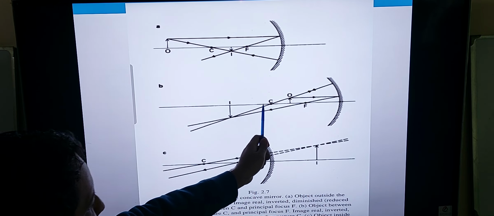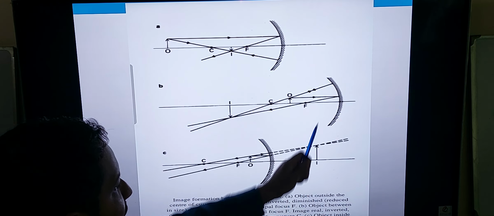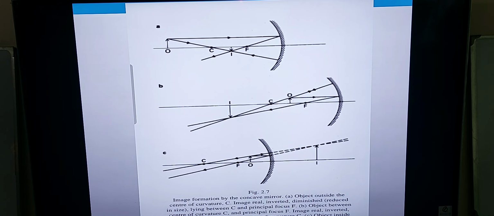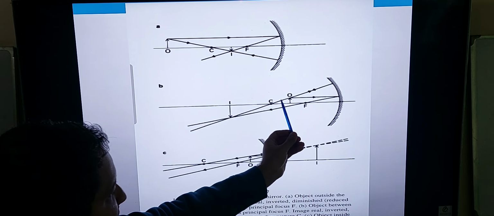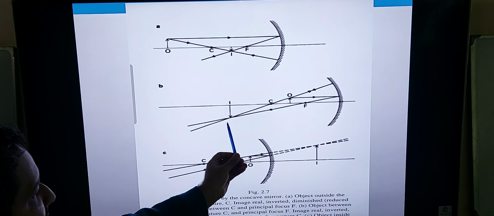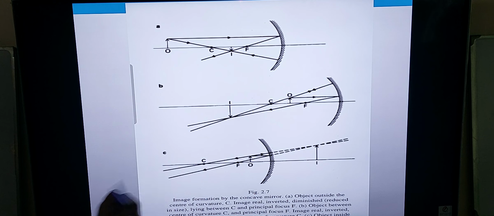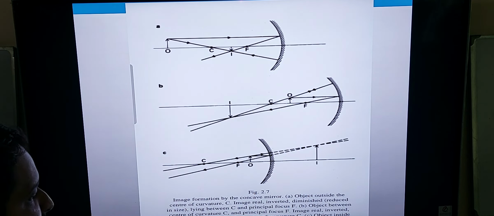Now if we move the object between the center of curvature and the principal focus, can anybody explain what the difference is? Yes, well, exactly. The point is that again, two rays of light parallel to the principal axis are reflected through the principal focus, and the image is formed. But the difference now is that it is a magnified image and it is formed outside the center of curvature.